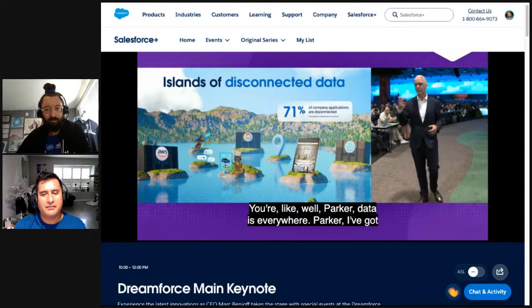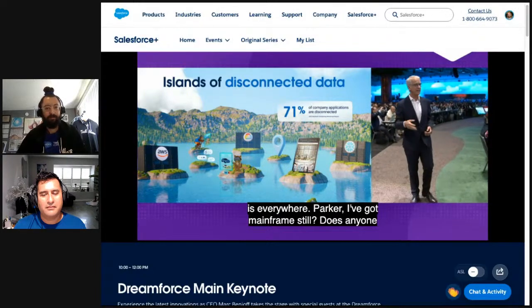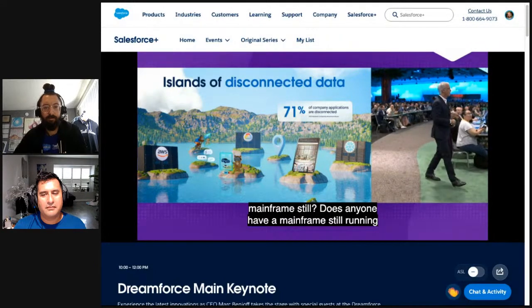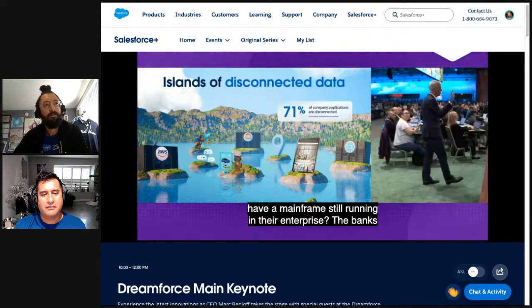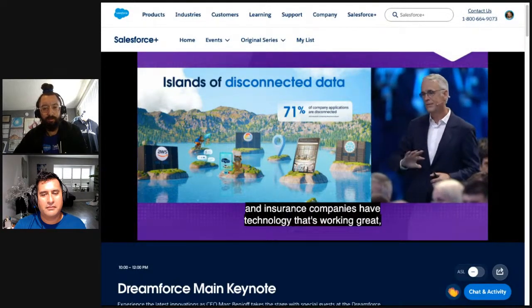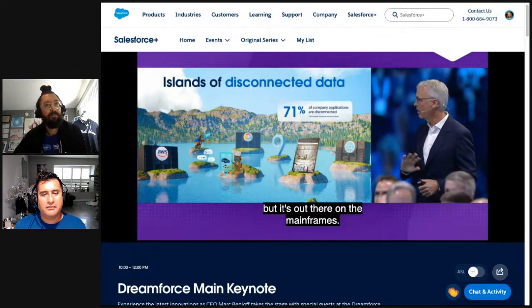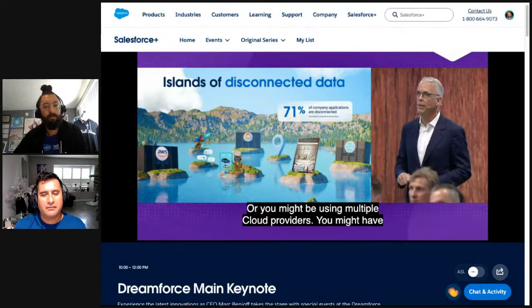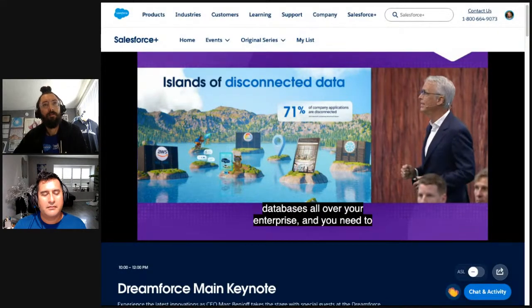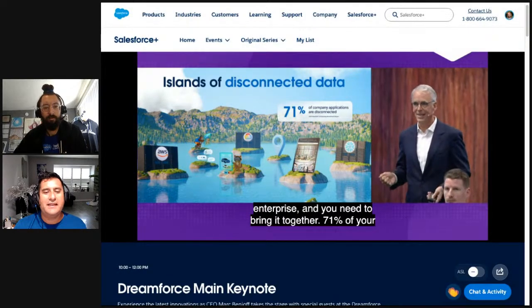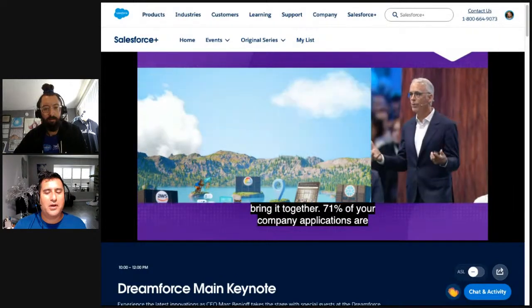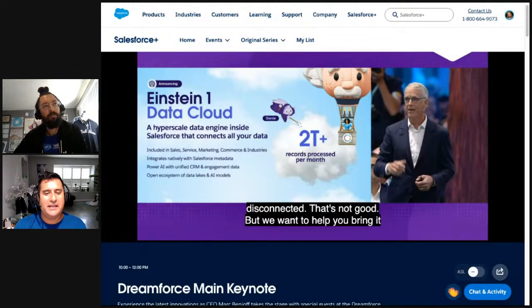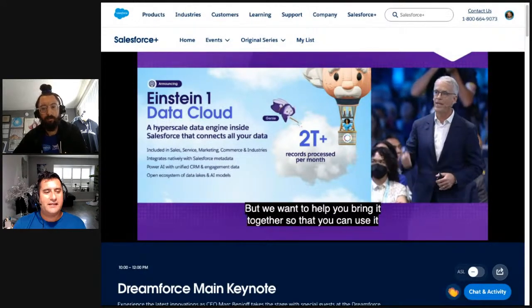The banks, the insurance companies, they have technology that's working great, but it's out there on those mainframes. Or you might be using multiple cloud providers. You might have databases all over your enterprise, and you need to bring it together. 71% of your company applications are disconnected. We want to help you bring it together so that you can use it in your AI, and that's why we have Einstein One Data Cloud, centralizing data in one location.